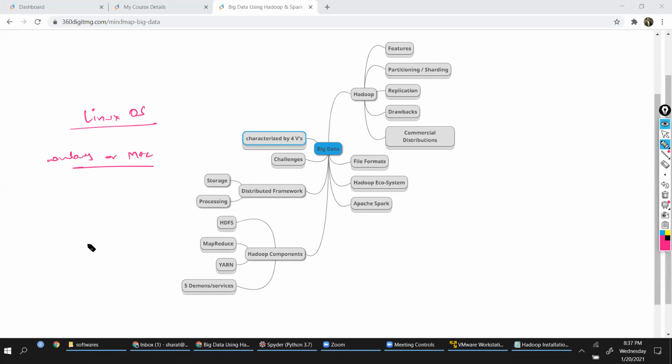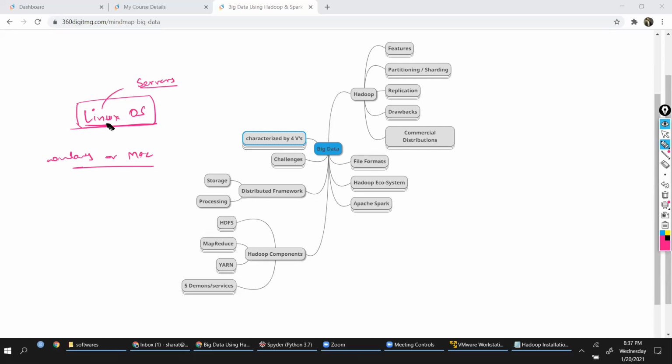Now, there are a lot of advantages with respect to Linux operating system. In fact, Linux is considered to be the operating system for servers. You talk to your administrators in your organization, whether they are system administrators or network administrators, you will see that they will be working on Linux operating system only.